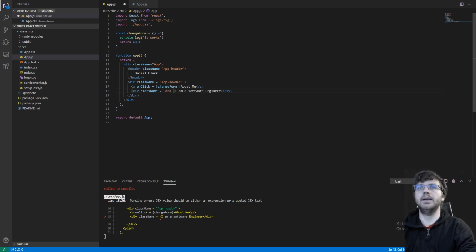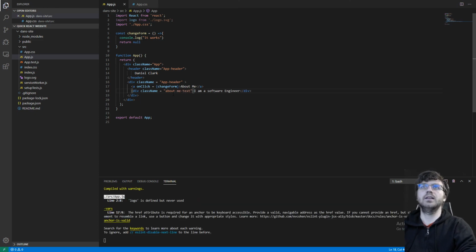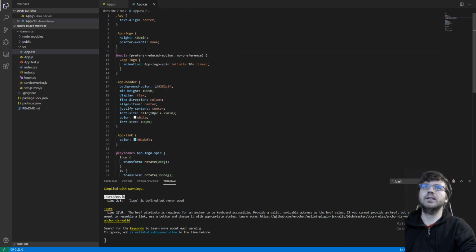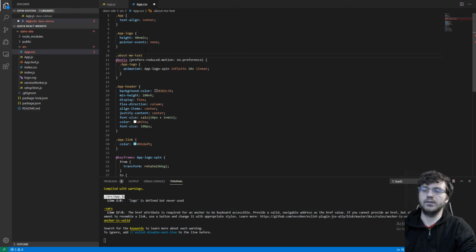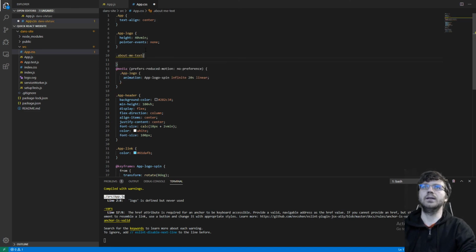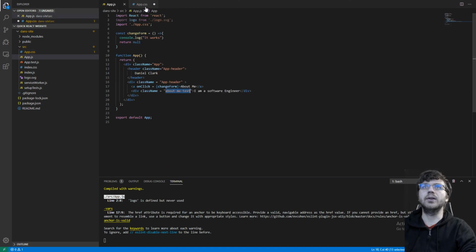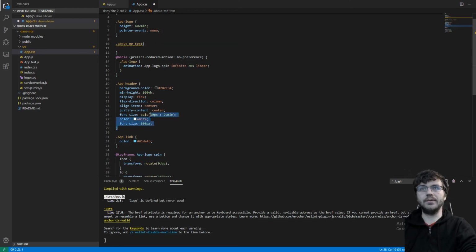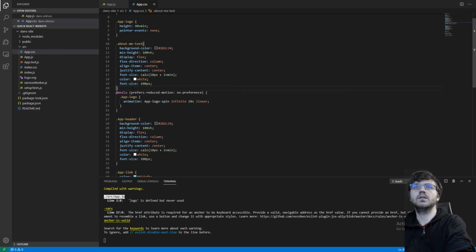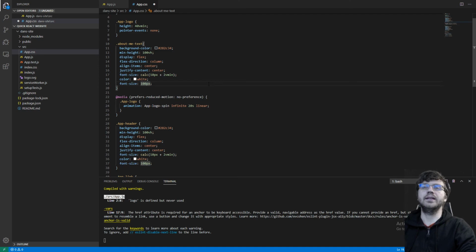So About Me text. We'll just put that there. And then we'll copy this. And then we'll make some kind of CSS for that. Maybe like, what is the header text? App header? Okay. So maybe we just want to copy this. Excuse me. And put it in here. And then maybe say it's 50 pixels.